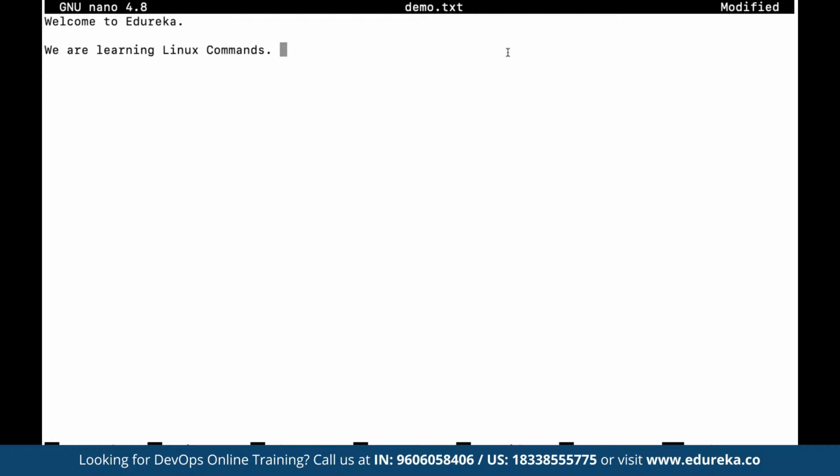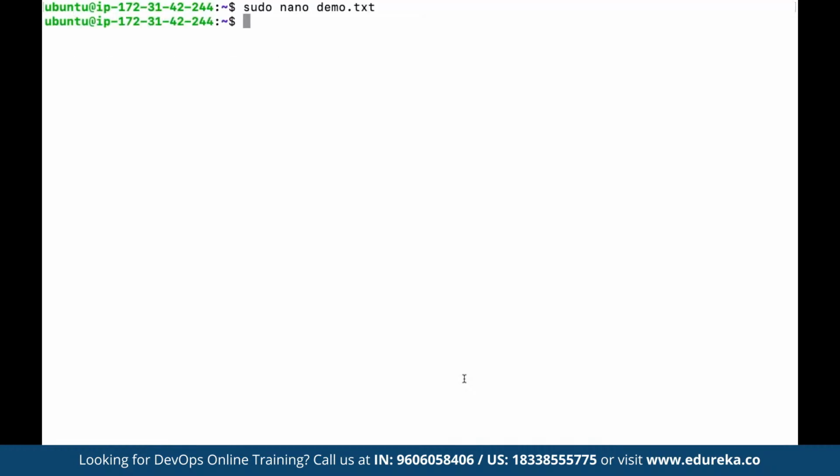Now, once we are done, to save the content we can simply press Ctrl S, and you can see here it says wrote 3 lines. So here we have the first line, the second line, and third line. And now if we want to come out, once we are done modifying the changes here, whatever we want to add, delete, or remove, we can simply press Ctrl X, and this is going to take us out of the current editor that we have worked on. And we can use any editor we want.